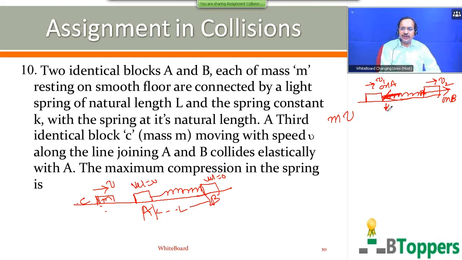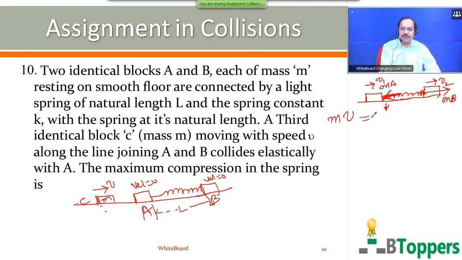So during subsequent motion, total momentum of the system of the two blocks and spring remains constant because there are no external forces acting on the system. The weight mg of each block is balanced by the normal reaction force by the floor. So when you consider the two blocks and spring, all three together as one system, the elastic force by the spring on each block is an internal force, or the force by any one of the blocks on the spring is also an internal force. And internal force cannot change the total linear momentum of the system.